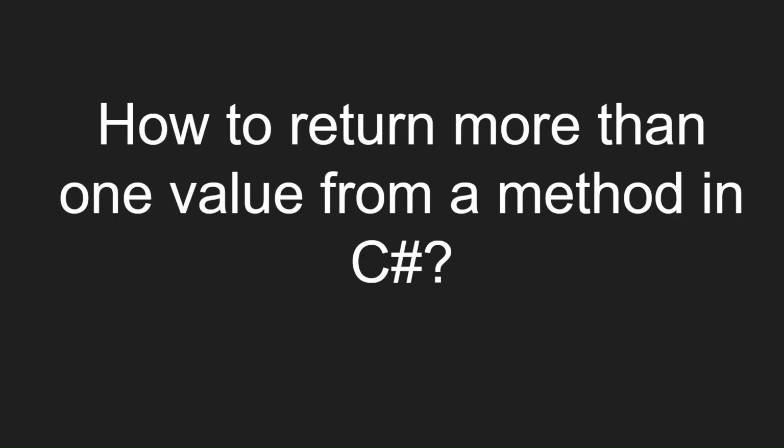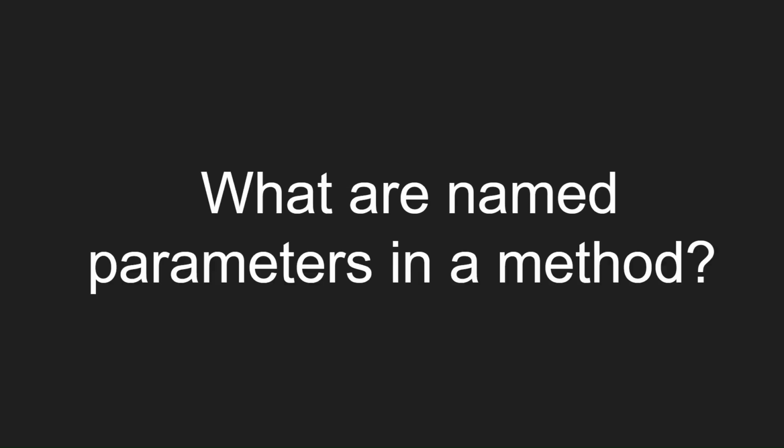How to return more than one value from a method in C#? So we can do this by using ref and out keywords and by using a list, array list or any form of collection in the return type. What are named parameters in a method? Named parameters are used to specify an argument based on the name of the argument and not the position.